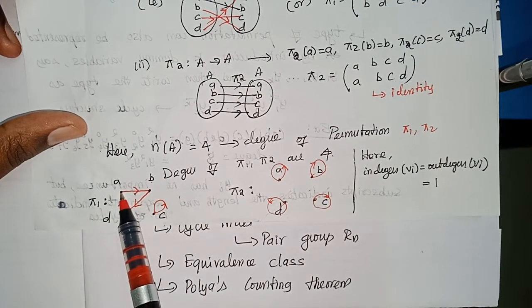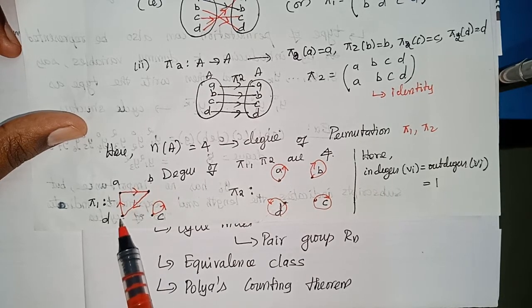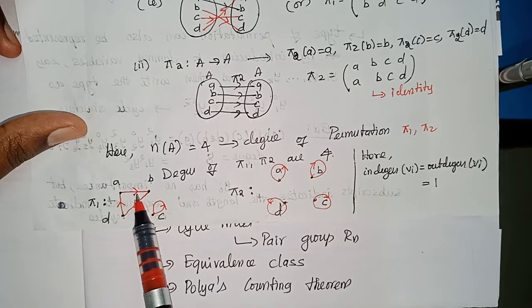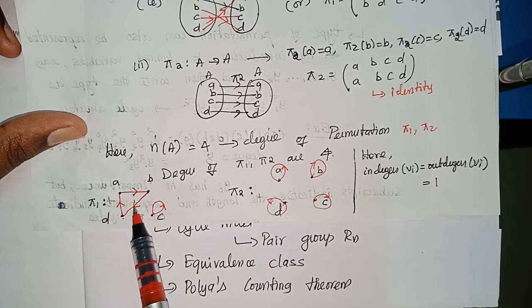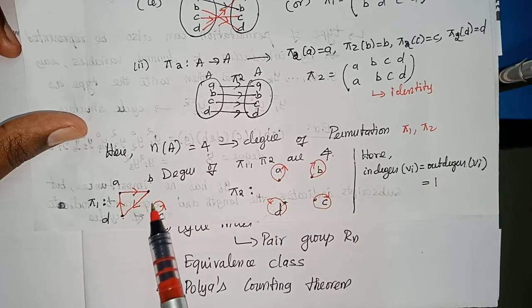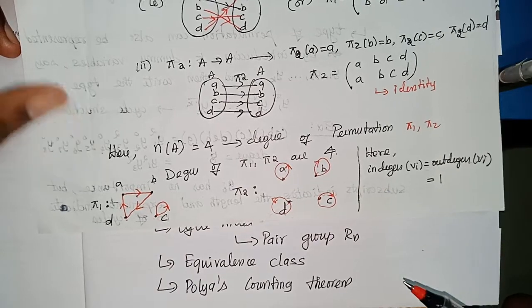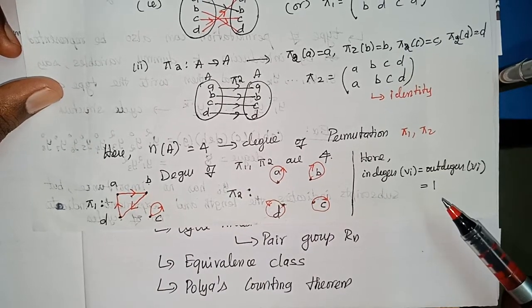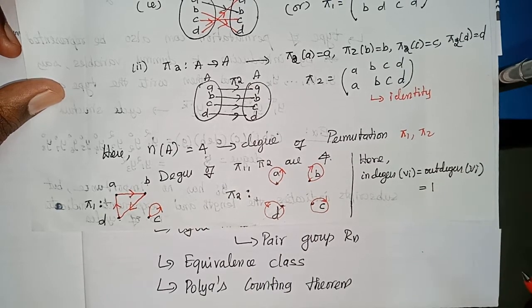In these 2 examples, you just see the in degree and out degree of every vertex. What is the in degree of A? 1. What is the out degree of A? 1. Similarly, the in degree of B is 1 and the out degree of B is 1. In degree of D is 1, out degree of D is 1. Similarly, C also has in degree and out degree as 1. So in all these cases, the in degree of any vertex is equal to the out degree of that same vertex.